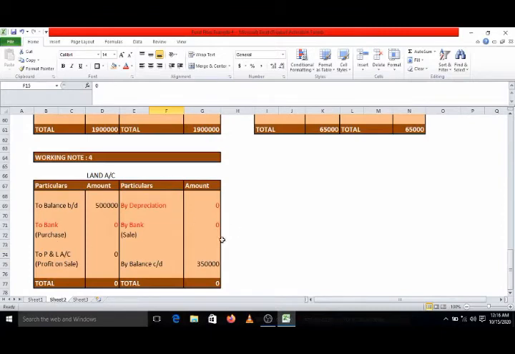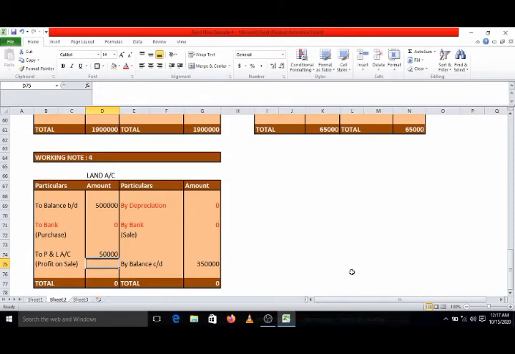Now profit on sale of asset, where will it appear? That is on the debit side. You can check our introduction video, where we discussed the format of the asset account and where profit on sale appears on the debit side. So we know the profit: 50,000.